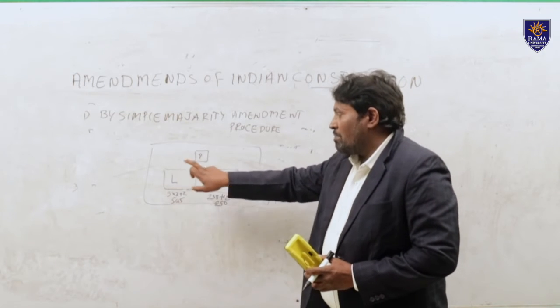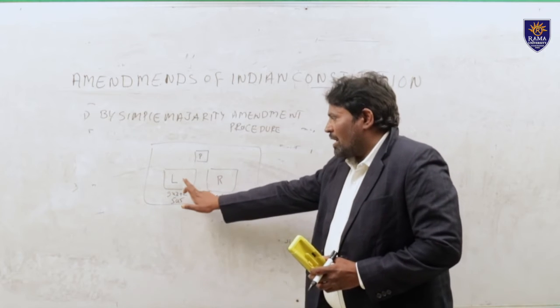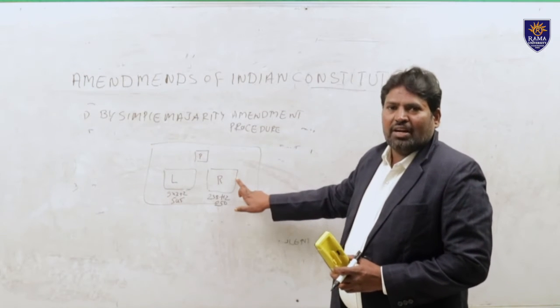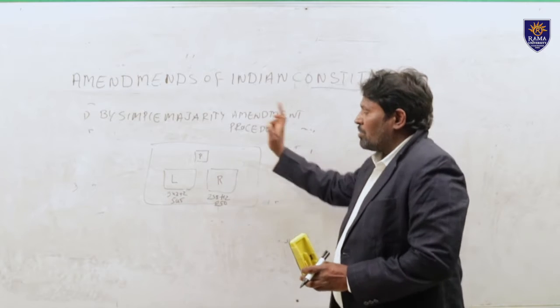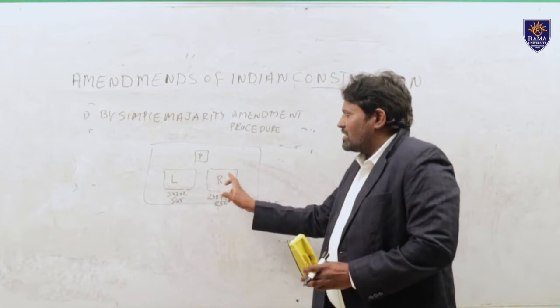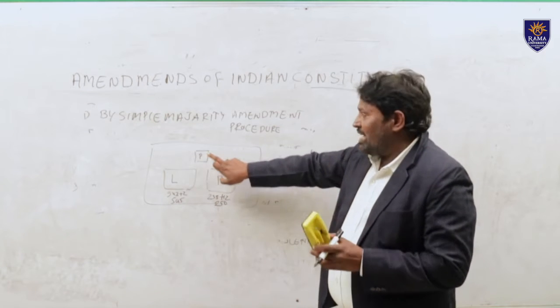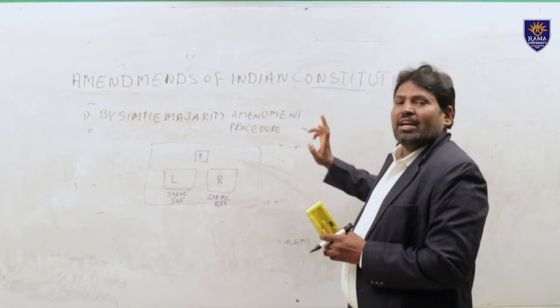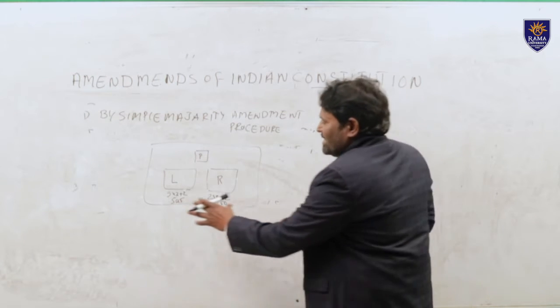The Lok Sabha passes the bill with a simple majority. After that, the bill moves to the Rajya Sabha, the second house, which also passes it by the same process. After that, the bill is sent to the President of India. When the President gives assent, the bill becomes a Constitutional Amendment Act. That is the first one.